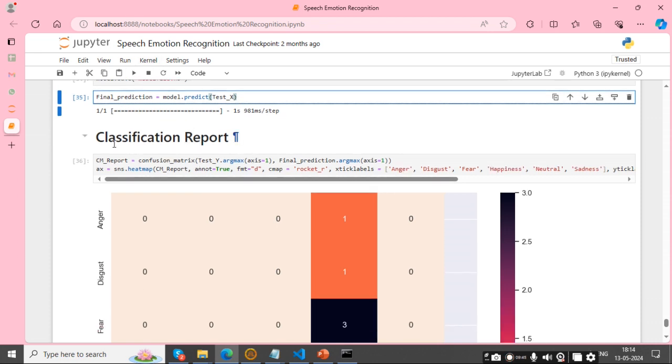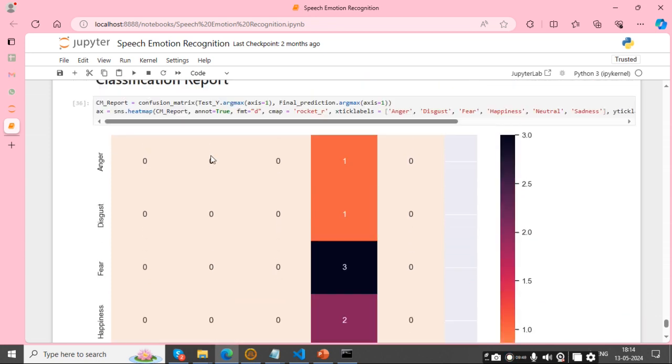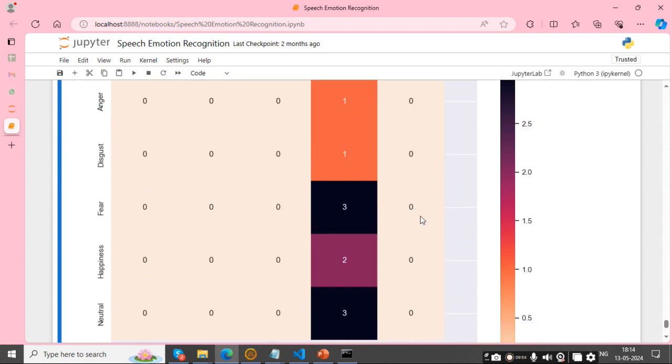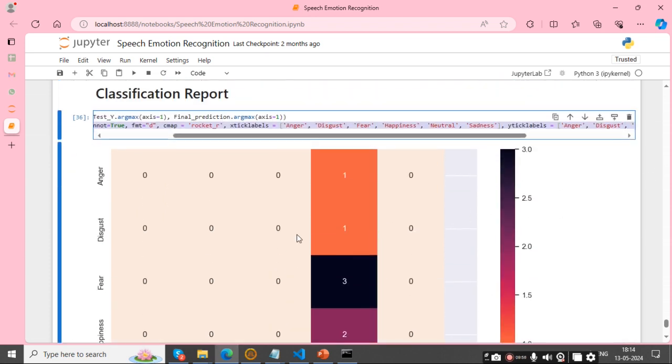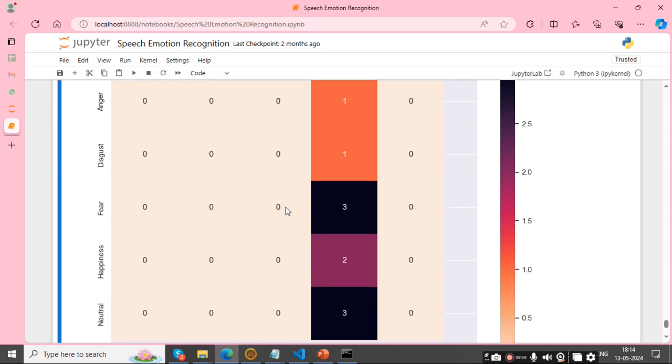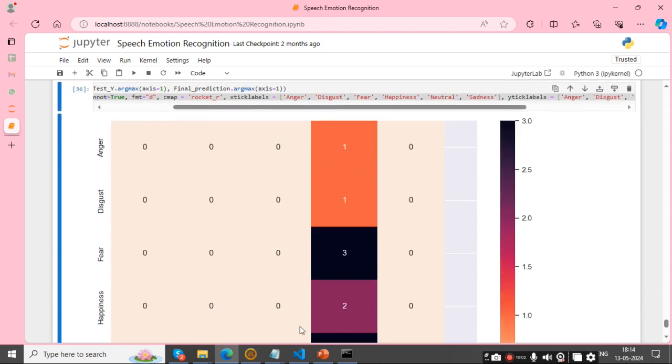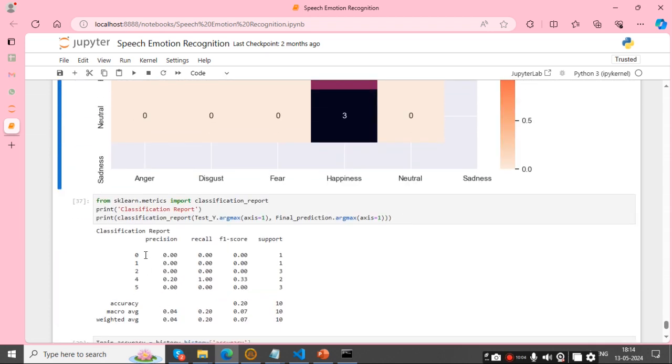Now that model is tested here, and after that it gives some classification reports. It depends on our training data set. So it's showing the classifications.